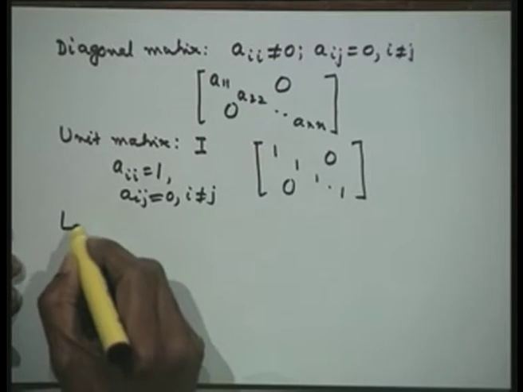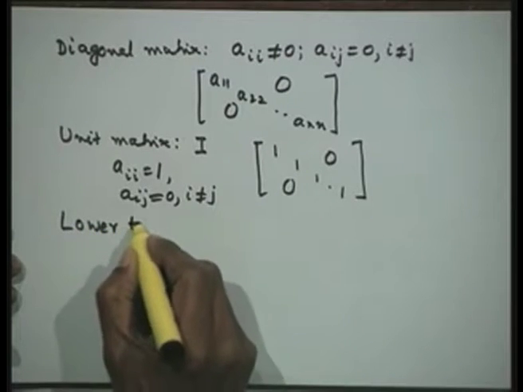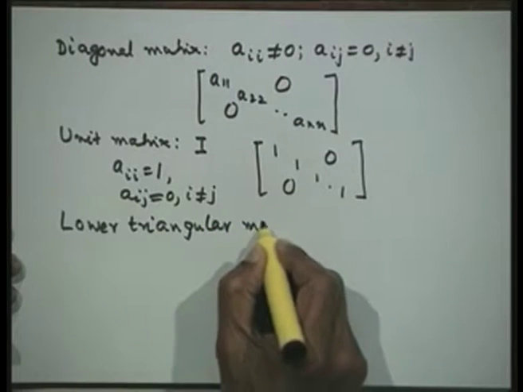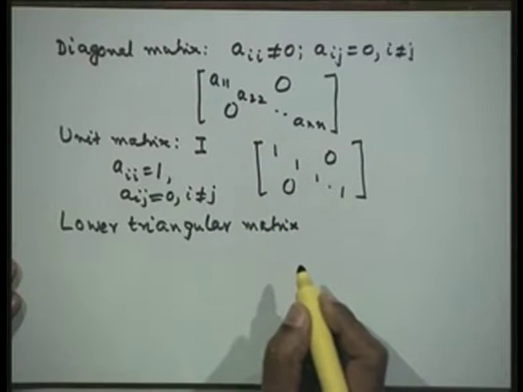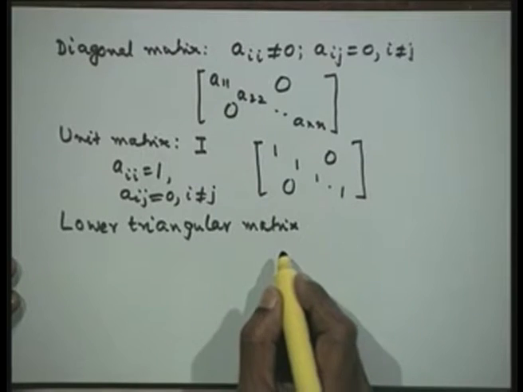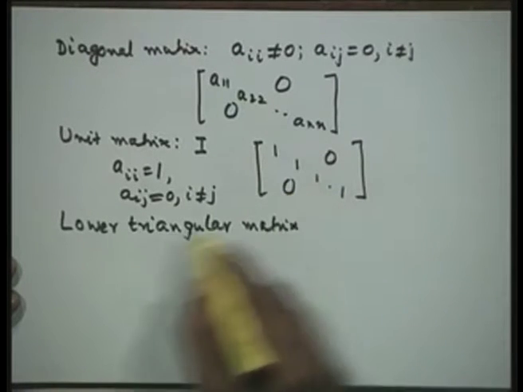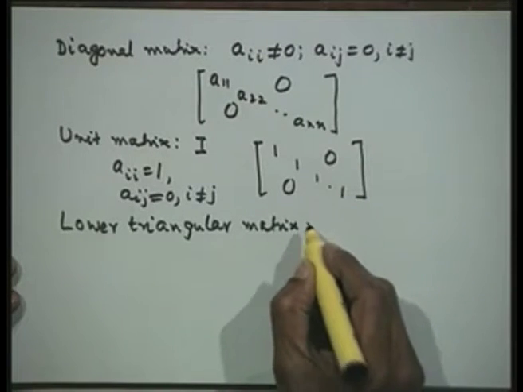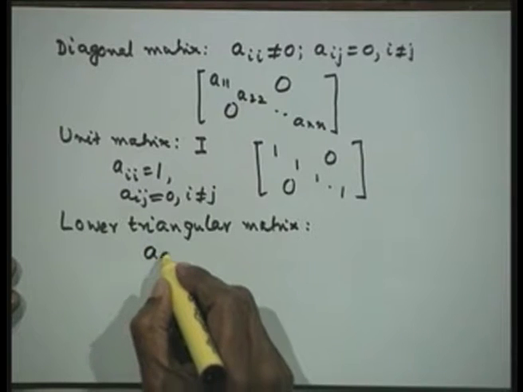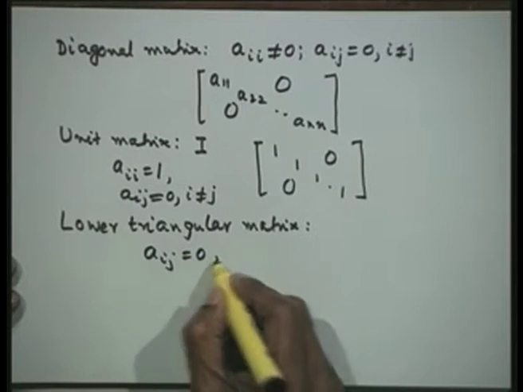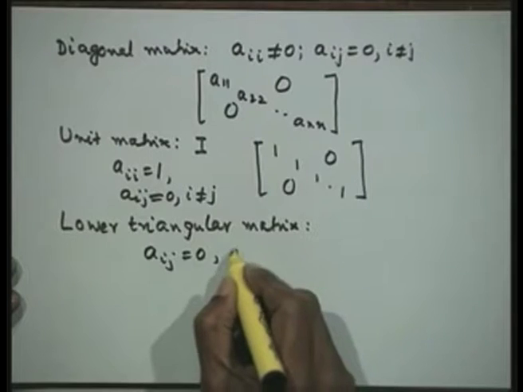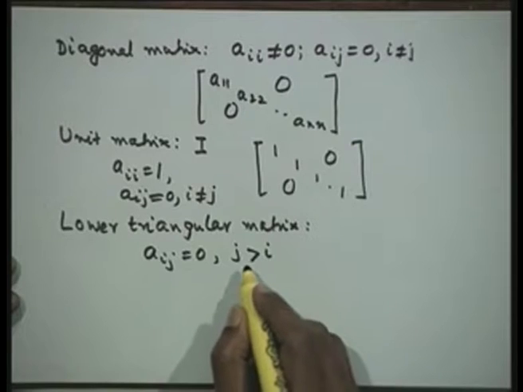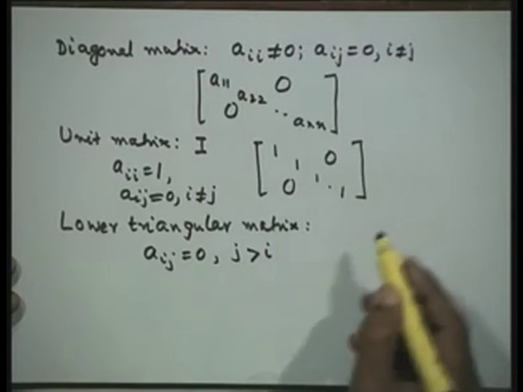Then we define a lower triangular matrix. All the elements on the diagonal and below the diagonal are non-zero, and the elements above the diagonal are all 0. That means we are defining Aij is equal to 0 for j greater than i. That means A12, A13, all of them are 0.